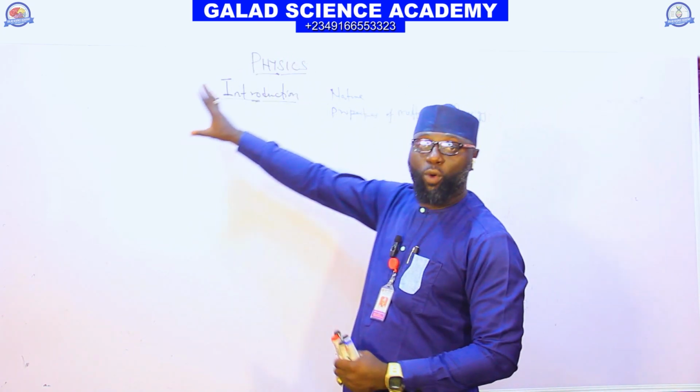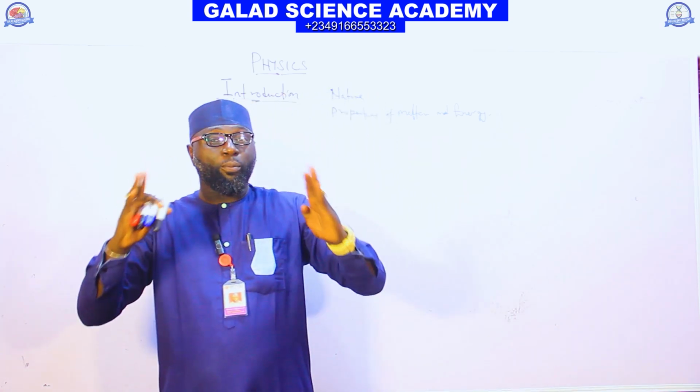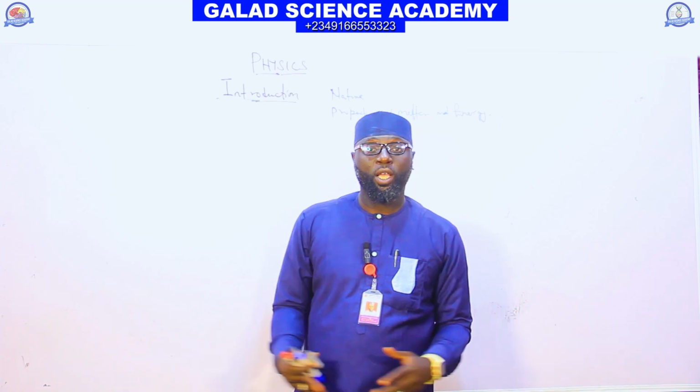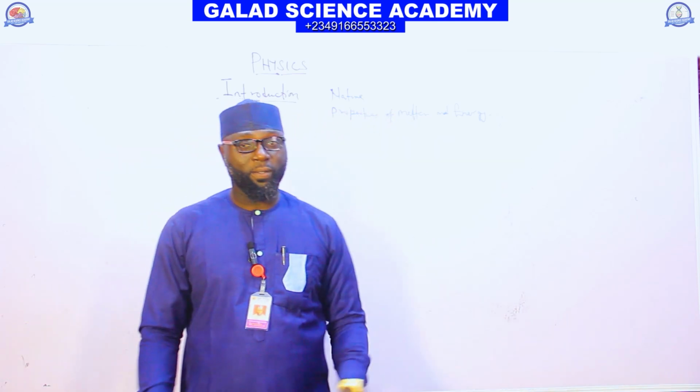The next thing we need here is, what are the branches of physics? In the practical field, physics can be broadly classified into two parts. We have what we call classical physics, and then we have what we call quantum physics.